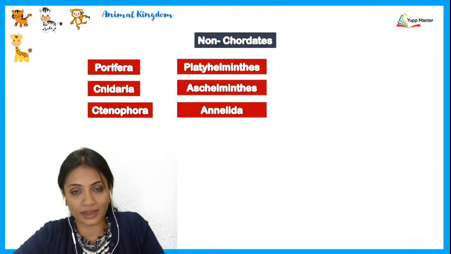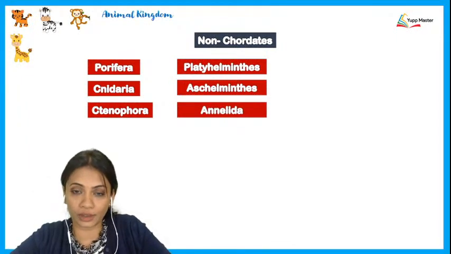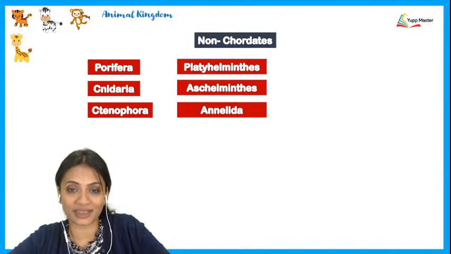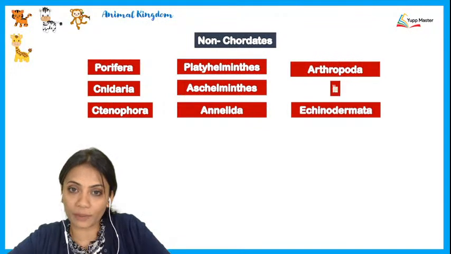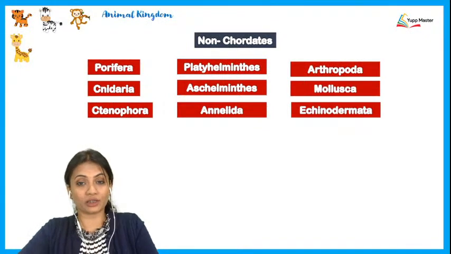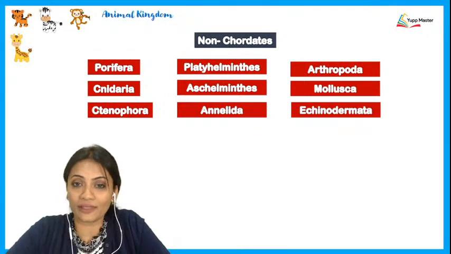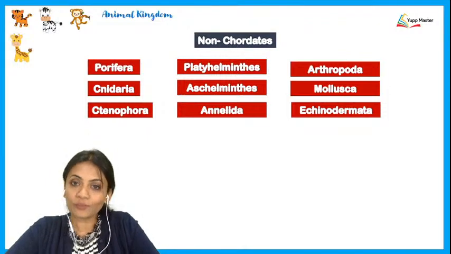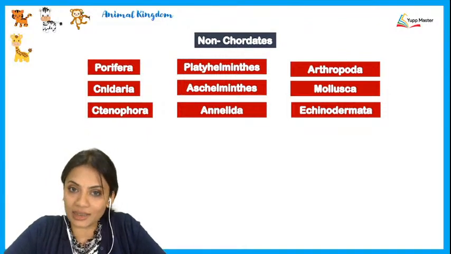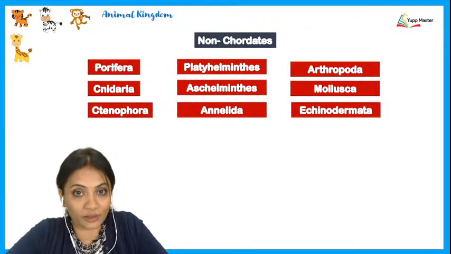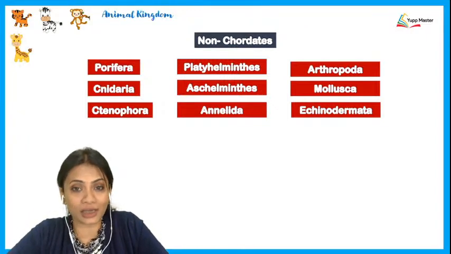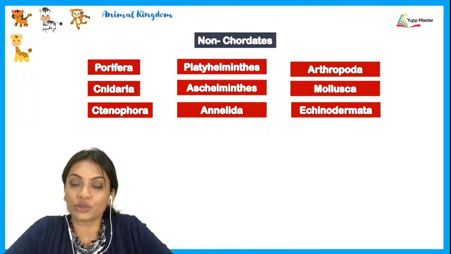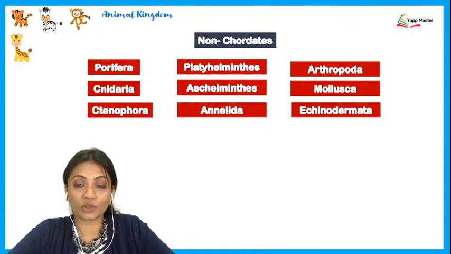After Annelida, the next phylum is the Arthropoda. Arthropoda followed by Mollusca, where we learnt all about the snails, and then the Echinodermata. So concluding with this, our last lecture was all about the echinoderms, where we learnt about the sea cucumber, the sea star, the sea lily. Right, now today's lecture is going to be towards the end of it.